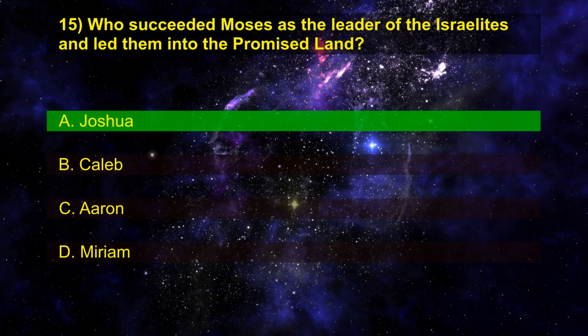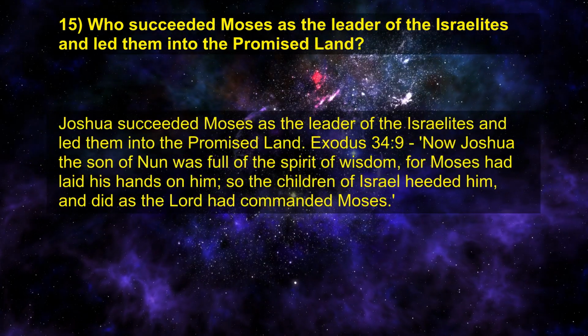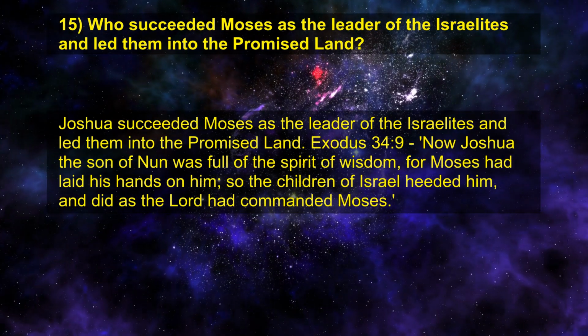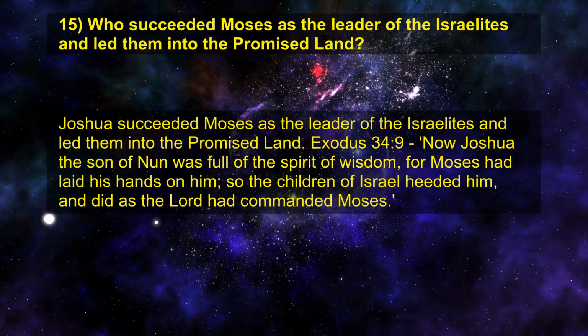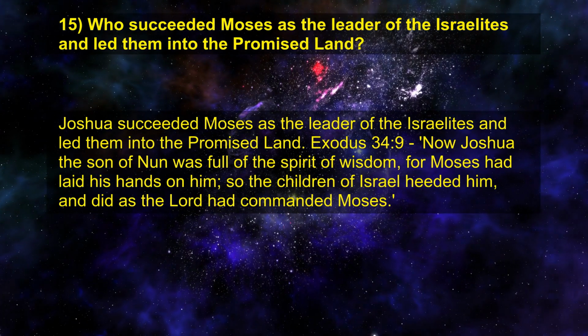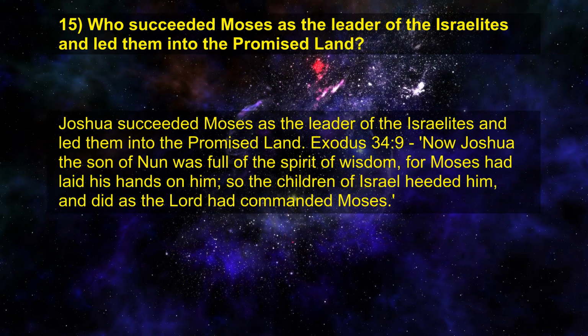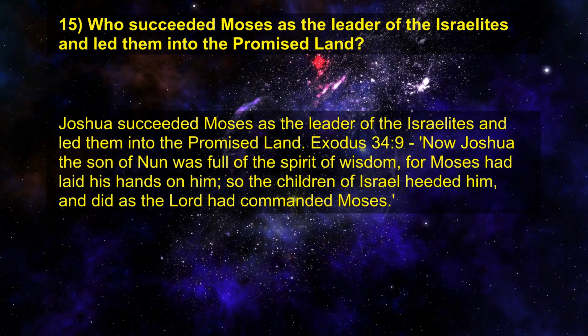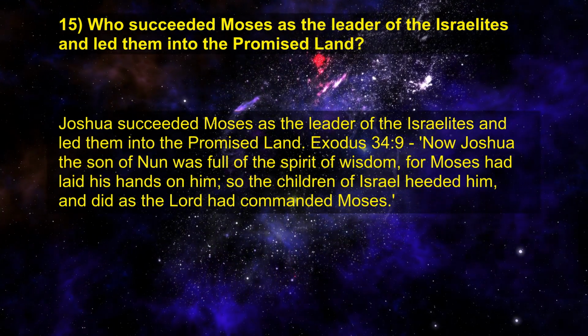Right answer is A. Joshua. Joshua succeeded Moses as the leader of the Israelites and led them into the promised land. Exodus chapter 34 verse 9. Now Joshua the son of Nun was full of the spirit of wisdom, for Moses had laid his hands on him. So the children of Israel heeded him, and did as the Lord had commanded Moses.